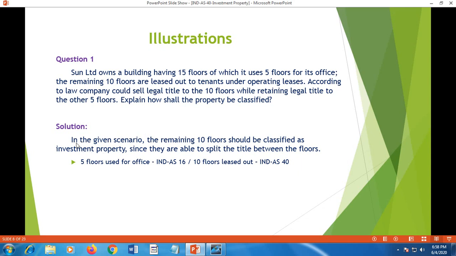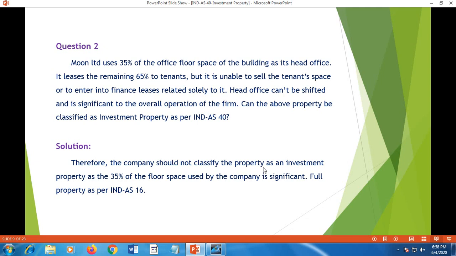How shall the property be classified? In the given scenario, the remaining 10 floors should be classified as investment property. After the 5 floors used for office purposes, the 10 floors that remain can be classified as investment property since they are able to split the title between the floors. Now the 5 floors used for office can be classified under Ind AS 16 as property, plant and equipment, and the 10 floors that are leased out can be classified under Ind AS 40.